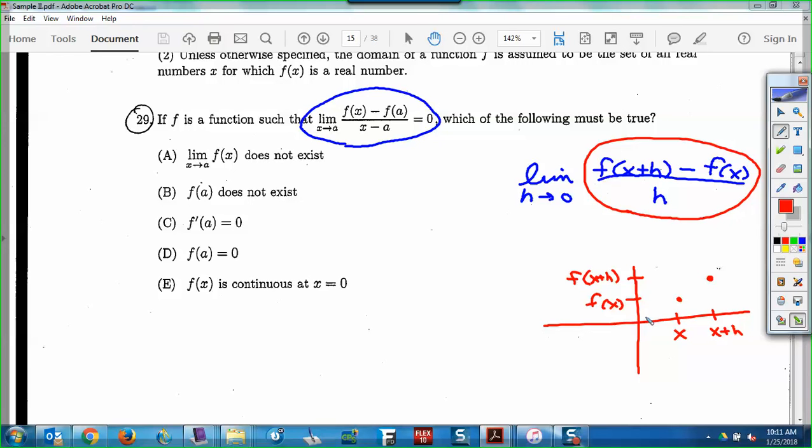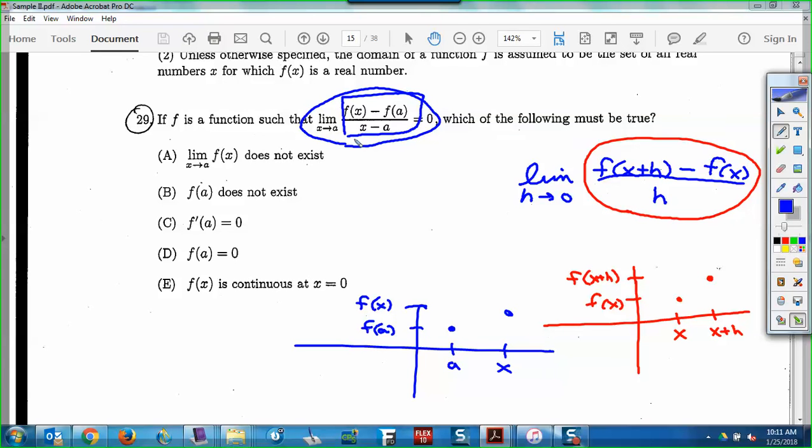Okay. Now, this picture is the same exact thing with different labels on my 2 points. Now, what's this part right here? The slope between these 2 points. It's f of x minus f of a, over x minus a. Rise over run, subtract the y's, subtract the x's.